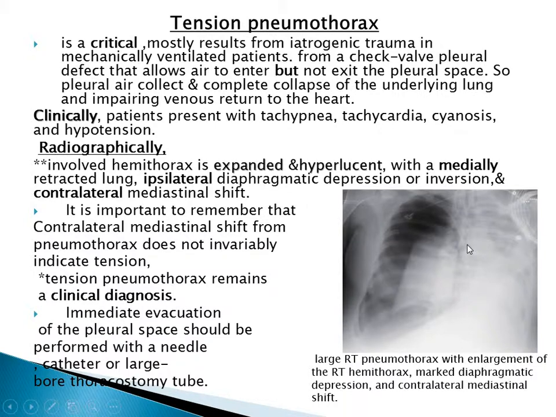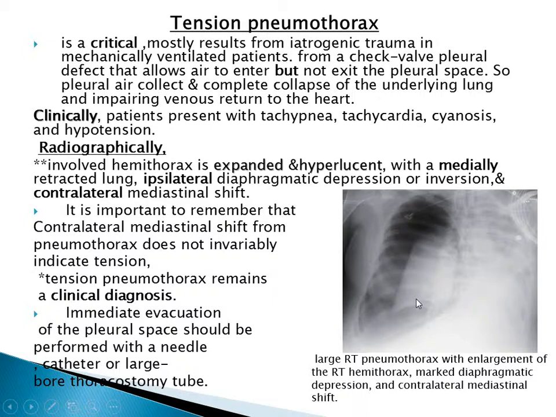Radiographically, the involved hemithorax is expanded and hyperlucent, with medially retracted lung, ipsilateral diaphragmatic depression or inversion, and contralateral mediastinal shift. It's important to remember that contralateral mediastinal shift from pneumothorax does not invariably indicate tension, and tension pneumothorax remains a clinical diagnosis. Immediate evacuation of the pleural space should be performed with a needle catheter or a large-bore